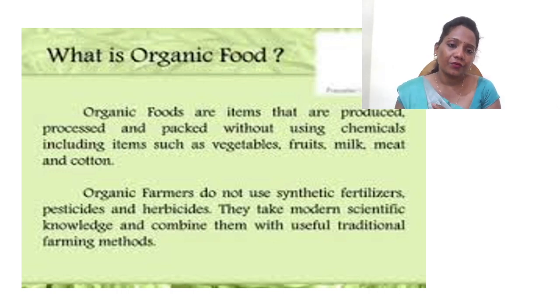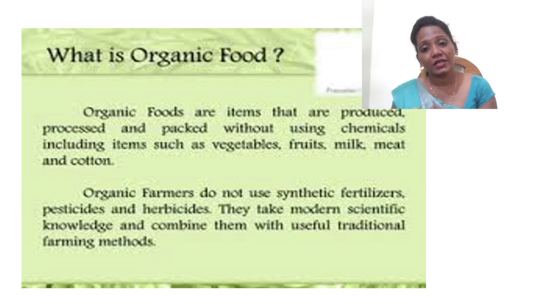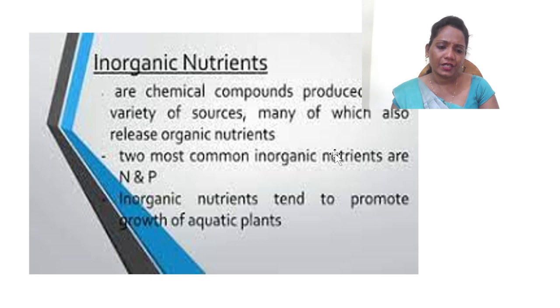Whereas inorganic foods means they are using some chemicals, fertilizers, pesticides or some hormones to increase the growth of the crop. They are using them for processing, production, storing and preservation. Everything they are using some chemicals, that we call inorganic food. So we can see a slide also. What do you mean by inorganic nutrients? We are using some chemicals to promote the growth of the aquatic plants.